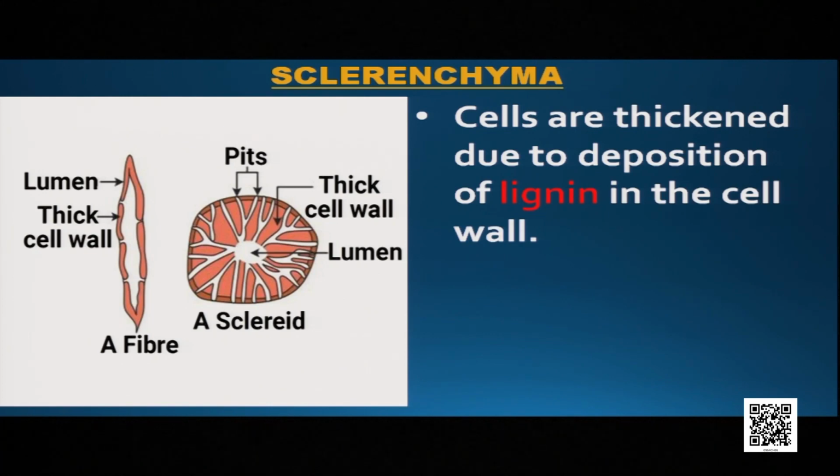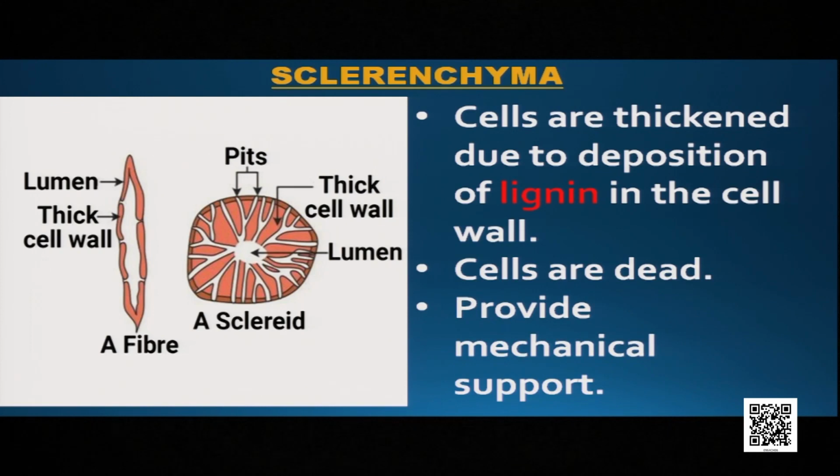These tissues are thickened uniformly. You can see the picture. They are thick and uniformly thickened because of the deposition of one chemical compound called lignin. The cells are dead. No cytoplasm, no organelles, nothing. That's why the cells are dead. So as they are dead, definitely they provide mechanical support.